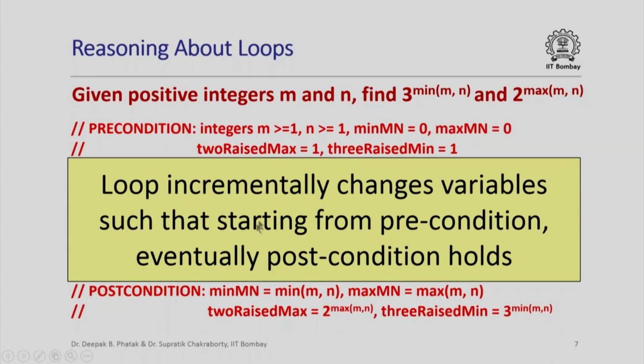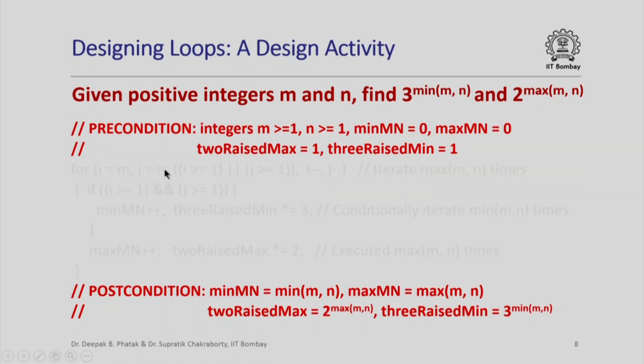The loop that we saw in between, what it is really doing is incrementally changing values of variables such that starting from the precondition before the loop is entered, I finally end up in values of variables that satisfy the postcondition. Now, one can say that suppose I did not give you this loop, I just gave you the precondition and the postcondition, and I said design a loop which would allow us to go from the precondition to the postcondition.